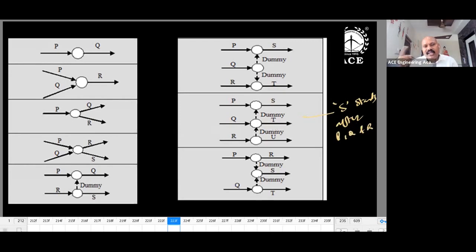And coming to this diagram, first you take single activities. R if you take only P, T if you take only Q. But from S's point of view, two dummies are there. One is coming from the P side, one is coming from the Q side. So S requires P and Q. So S starts after P and Q.